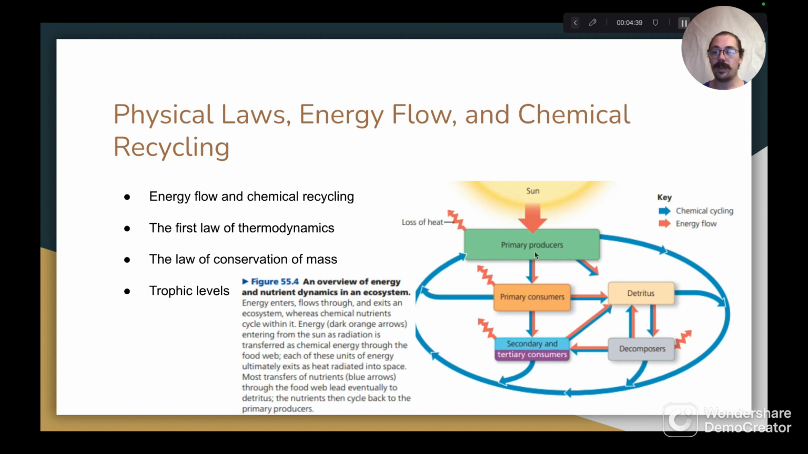And you can see the orange arrows represent energy and how it flows through this web. And most of the energy ends up being lost as heat, whereas the blue arrows represent nutrients and chemicals that continue to flow through the ecosystem.